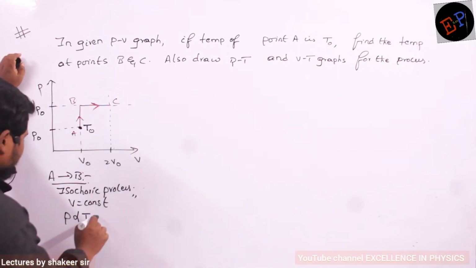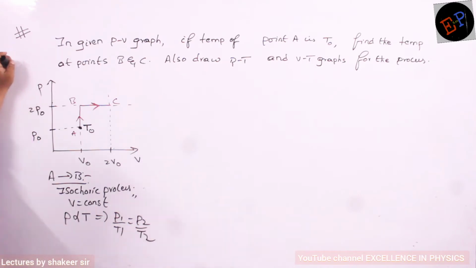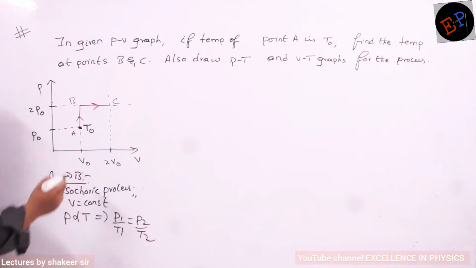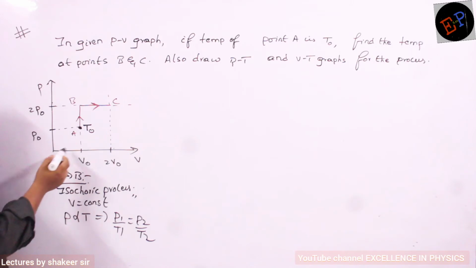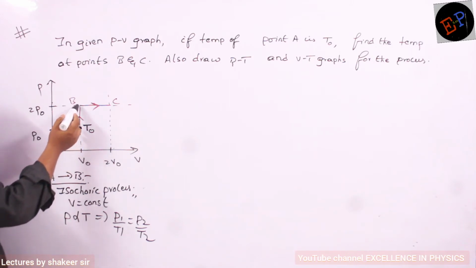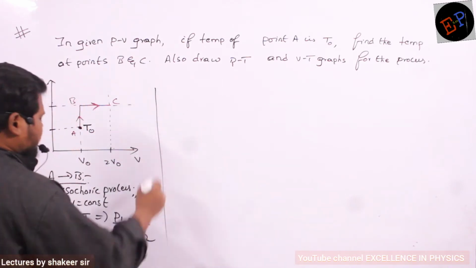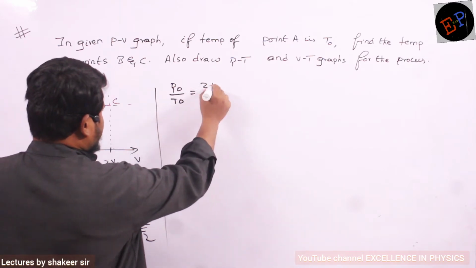Therefore, from the same relation, I can write P1 by T1 is equal to P2 by T2. Can I write like this? P by T will be a constant, no? If T comes to this side, P by T should be a constant. So P1 by T1 is equal to P2 by T2. So, at point A, what is the pressure? P0. At point B, 2P0. At point A, temperature? T0. Here temperature I don't know. Can't I find it out by this relation? Let us see what we will get. Initial pressure is P0. Initial temperature is T0. Final pressure is 2P0.